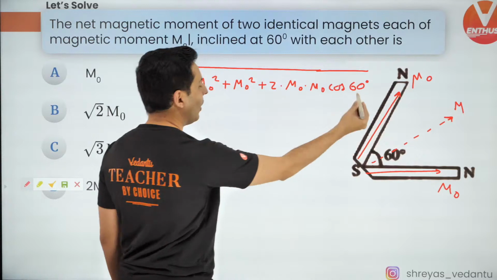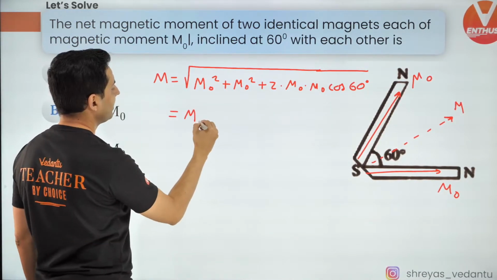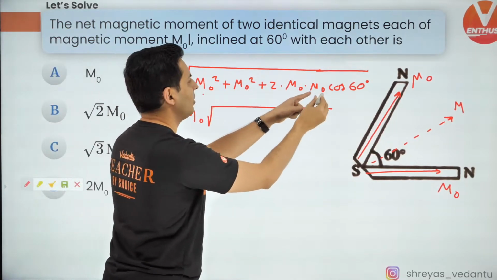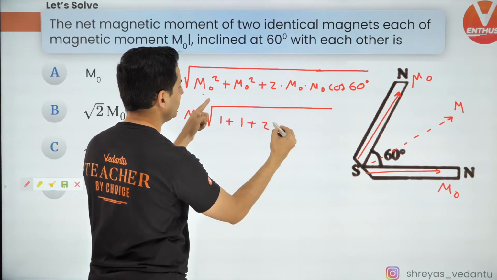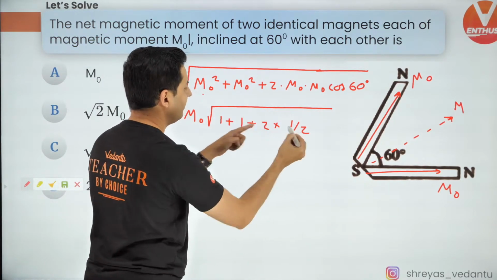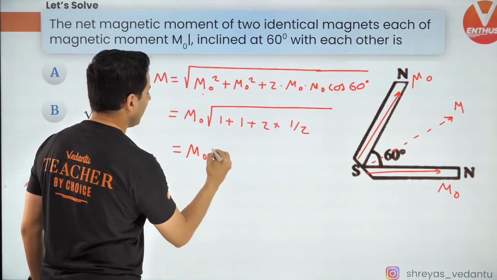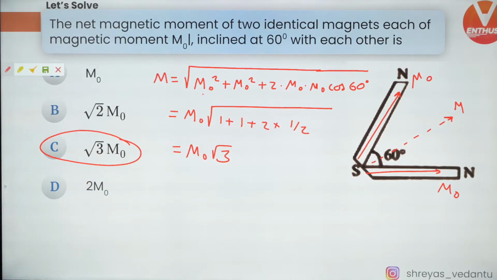All that I've done is use the vector addition formula. M naught is everywhere, so I'll just put M naught outside: M naught square, M naught square, M naught square. When it goes out it becomes M naught, you'll have 1 plus 1 plus 2 into cos 60, and cos 60 is nothing but half. So 1 plus 1 plus 1 is root 3. It becomes M naught into root 3, which is nothing but this particular option.